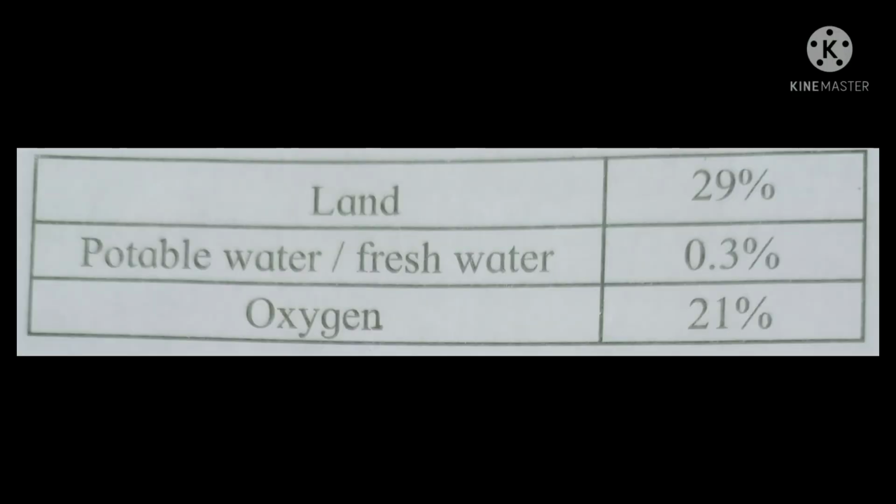We use land, water and air available on earth. The portion of these resources that are actually put to use is very small as compared to the whole earth. See the table. In this table, we see the proportion of land is 29%. The potable water, that is fresh water, is 0.3% and oxygen is 21%. Even in this small proportion, the resources shown in the above table are very sufficient for all living things.